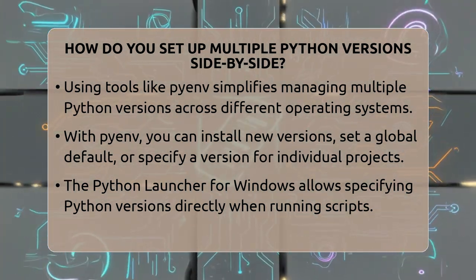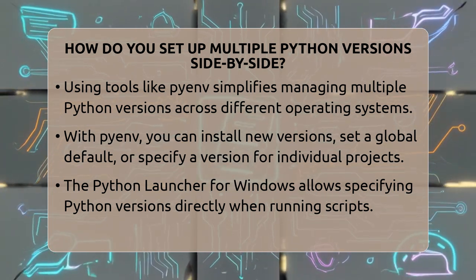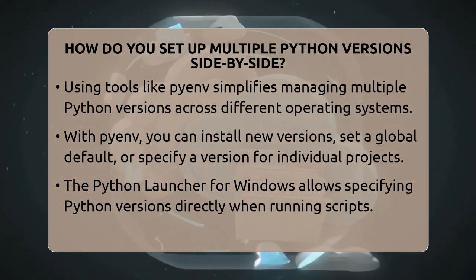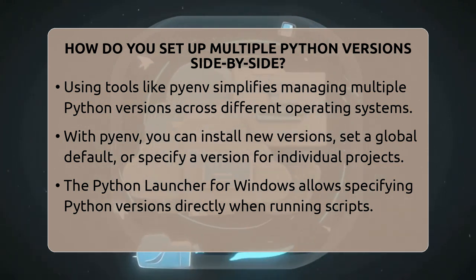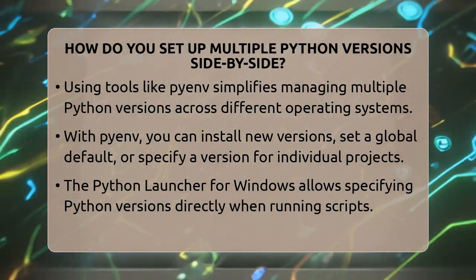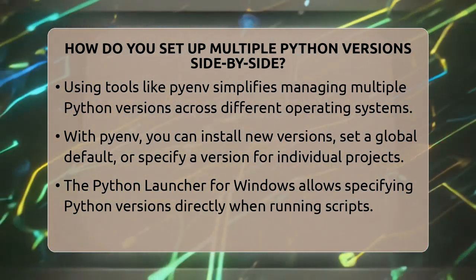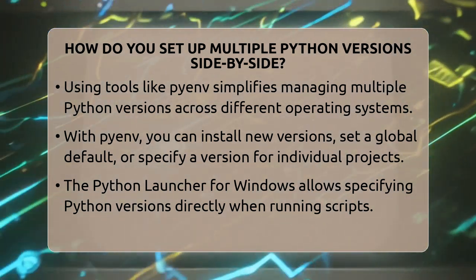Another handy tool is the Python launcher for Windows, which is built into recent versions of Python. It allows you to specify the Python version when running scripts by using commands like py -3.9 script.py.